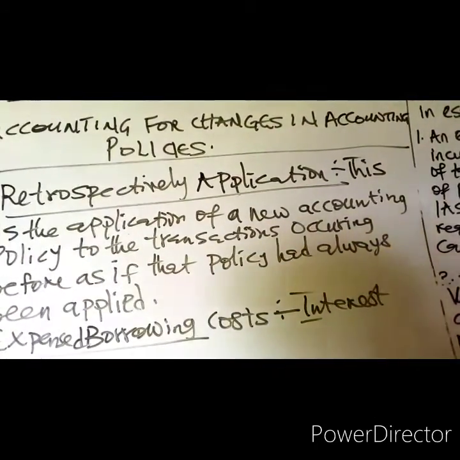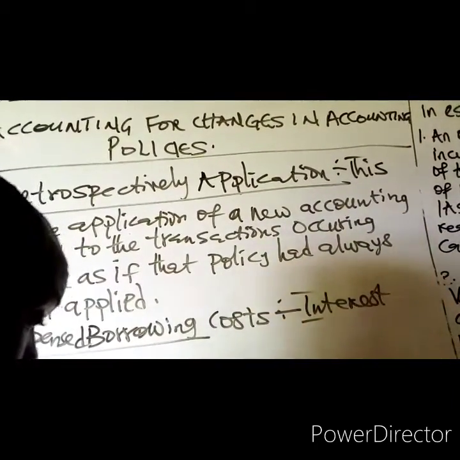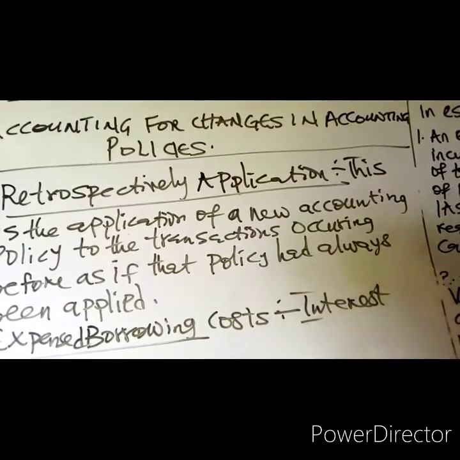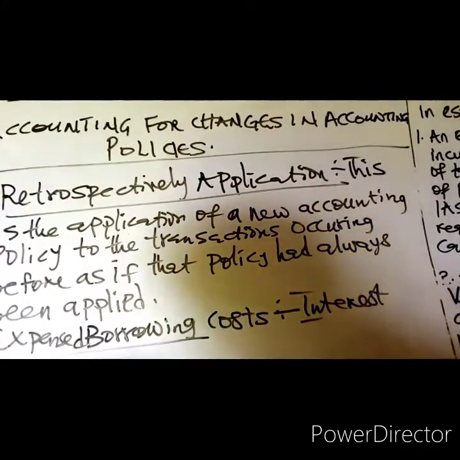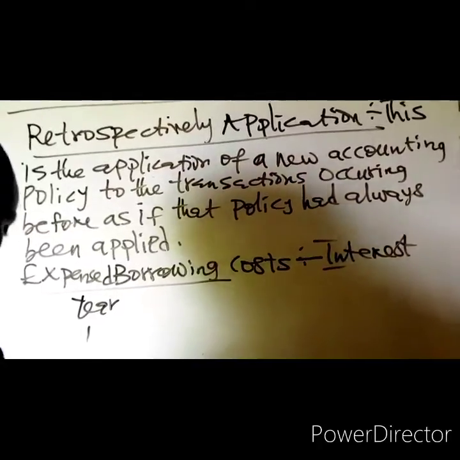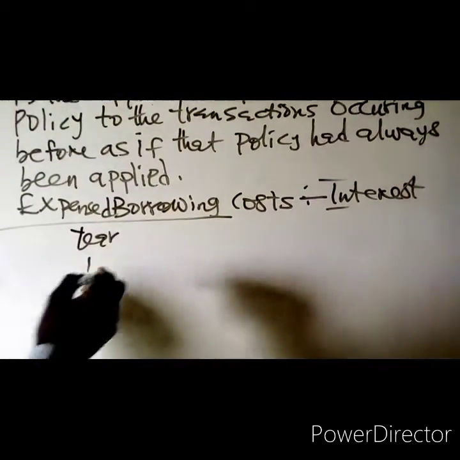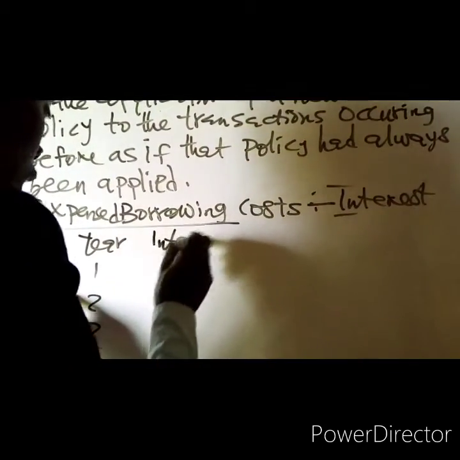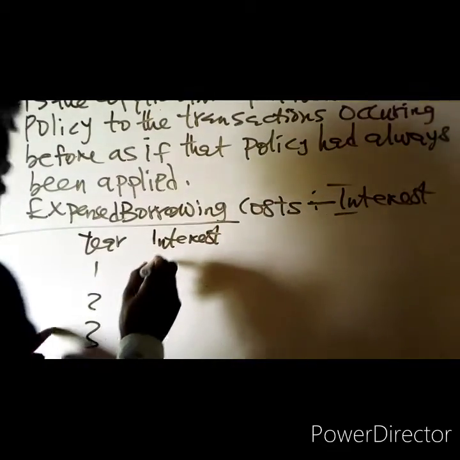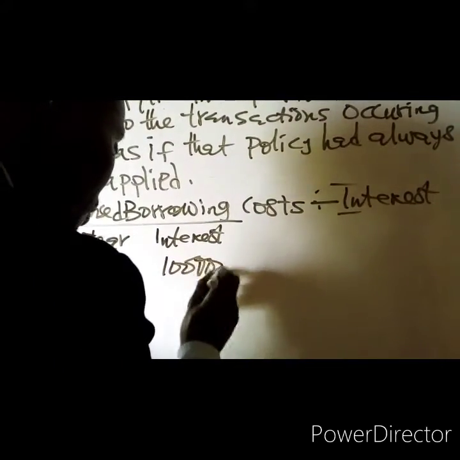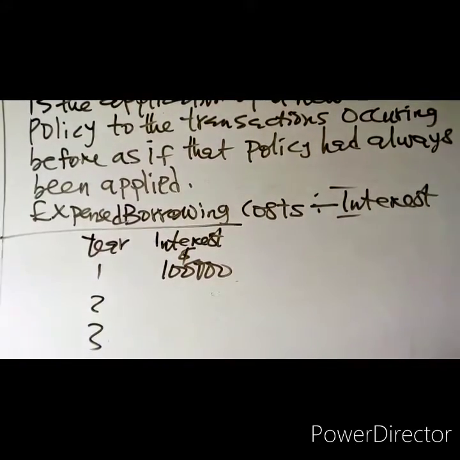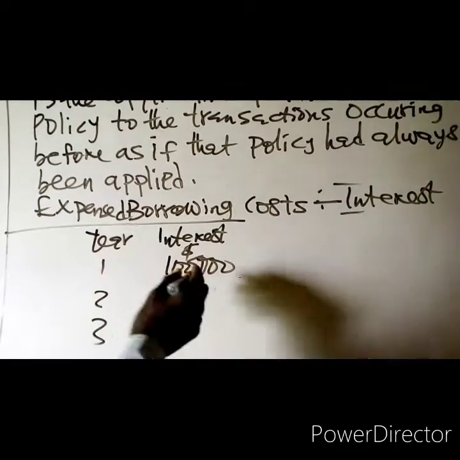In year 2, they expensed all their interest. Maybe we have year 1, year 2, year 3. They have charged the interest of $100,000 as an expense.